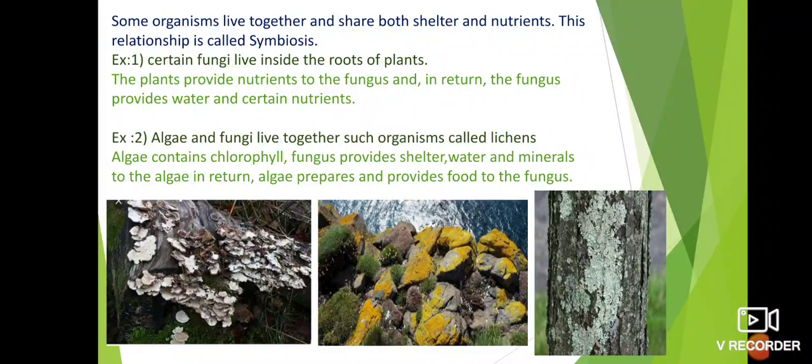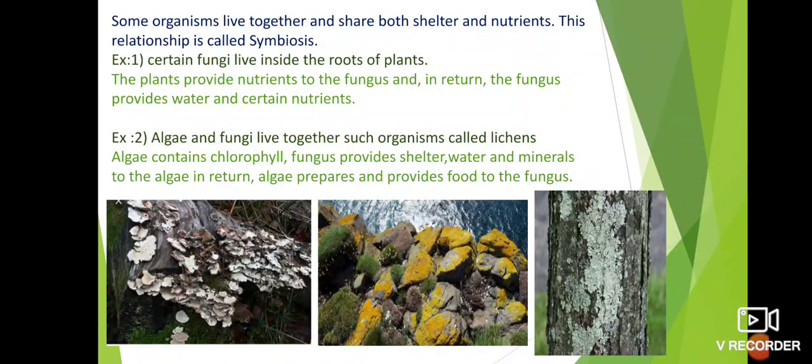Algae and fungi live together. Such organisms are called lichens. Here I have explained about algae. These algae grow on water bodies. Green color patches are found on the water bodies. These are algae. They also have chlorophyll, that's why they are green in color. Having chlorophyll means they carry out photosynthesis for the preparation of their own food.